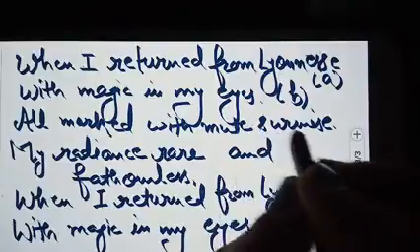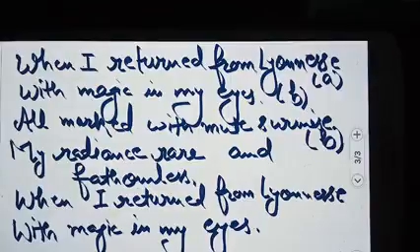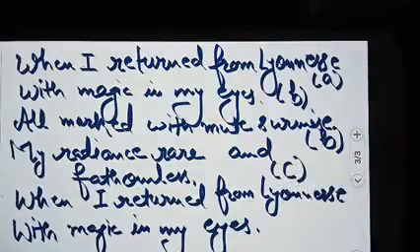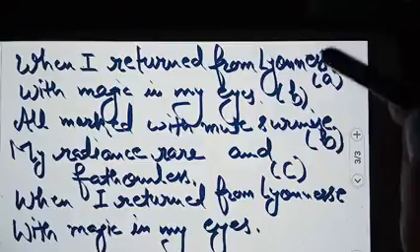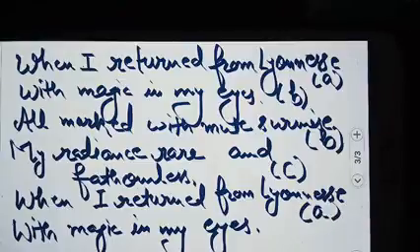Here these two words are sounding alike. We'll keep them in the same family. We'll consider it as B only. My radiance rare and fathomless. Fathomless is not going either with the A family or the B. So here we'll consider it as C. When I returned from Leonese, having the same line and same rhyming scheme, A. With magic in my eyes, B.